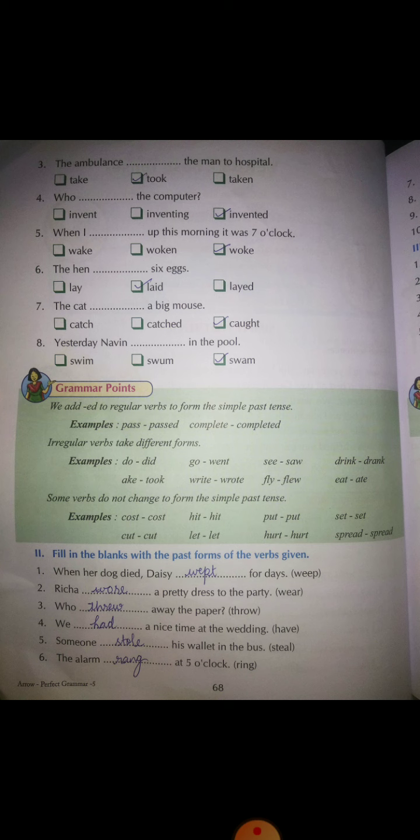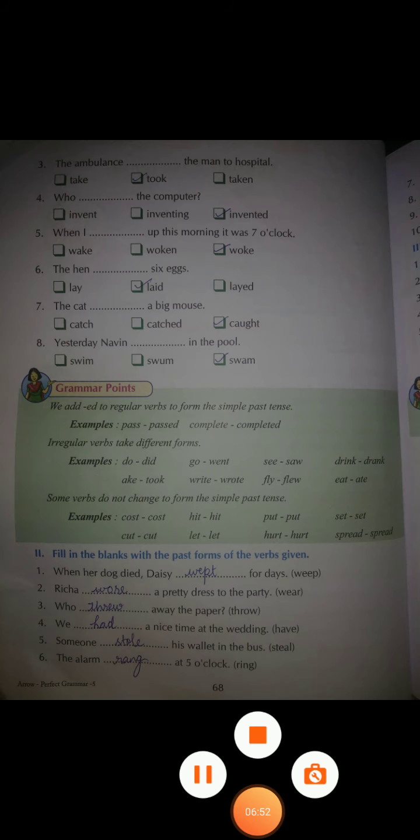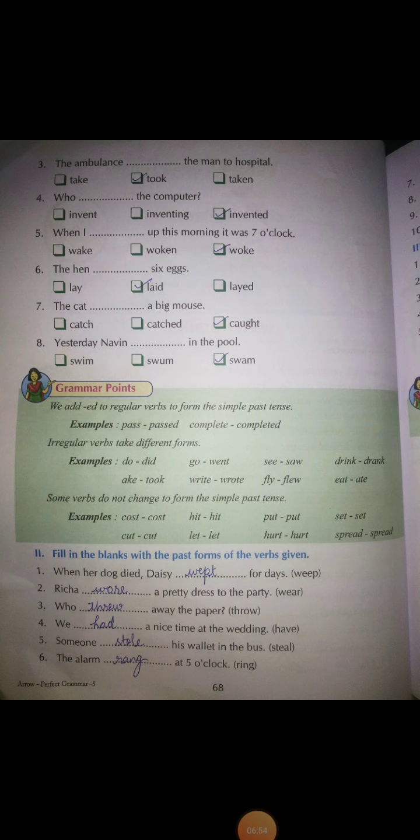Okay, now there are few grammar points. We add ed to regular verbs to form the simple past tense. So what we do, the regular verbs are the words which are not changed. I mean, if we say work, right? If I say the word work, work is a simple word, right?